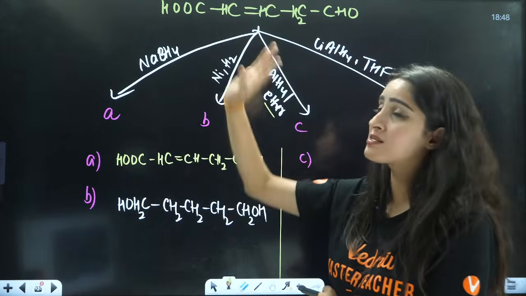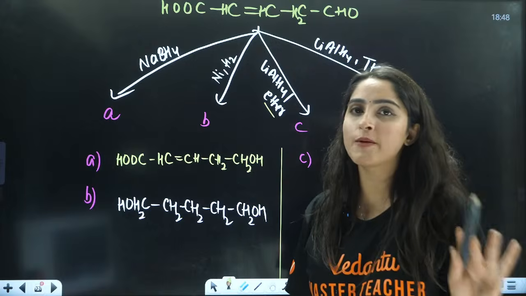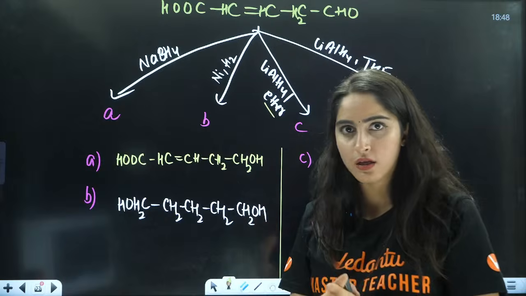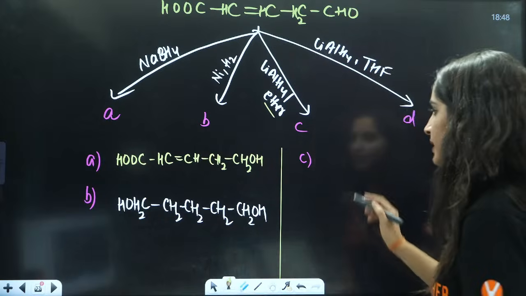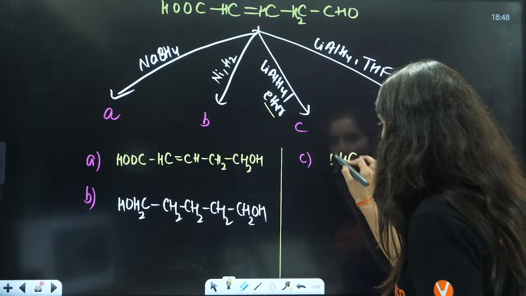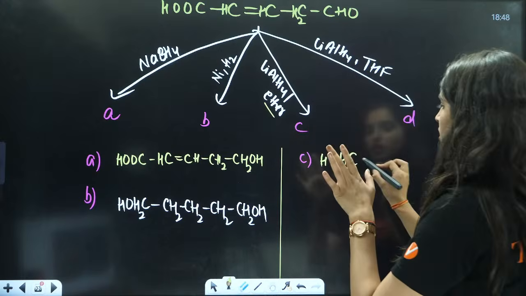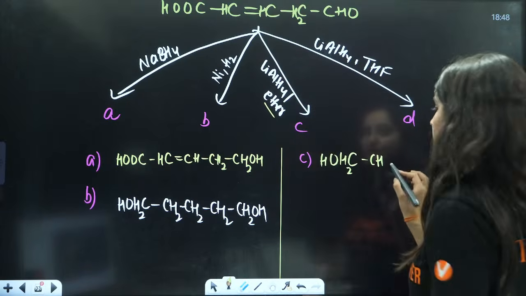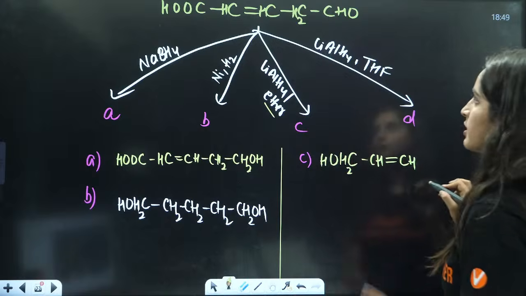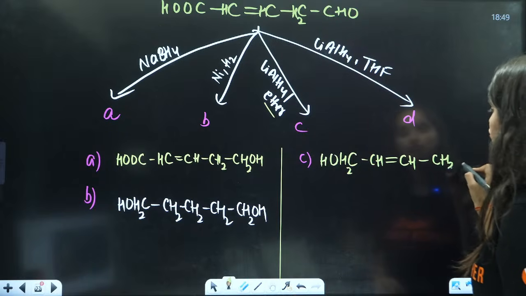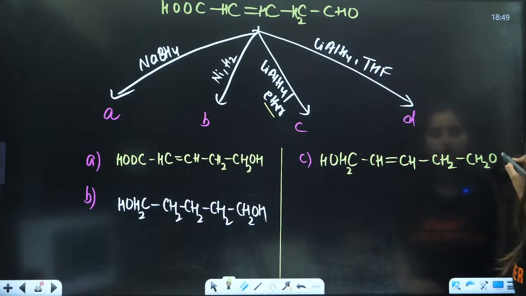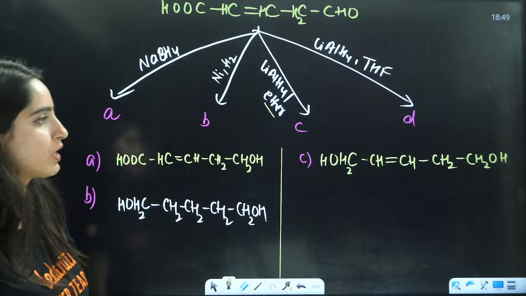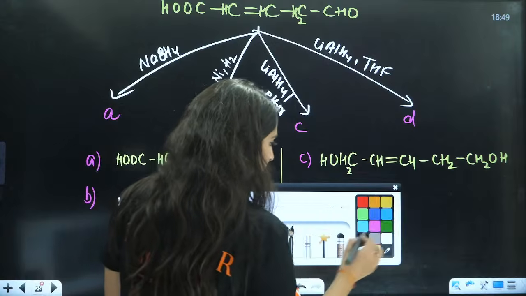But I can reduce this COH, because lithium aluminium hydride will definitely reduce all of them, whether it's a carboxylic acid or an ester. So this will be CH2OH, the reduction of COH. Now this C double bond will not be reduced because this is in the presence of ether. So the double bond is not reduced, and here it will be CH2, this is CH2OH, this is CH2OH, right? Very good. Now, in the last case, that is your D part,